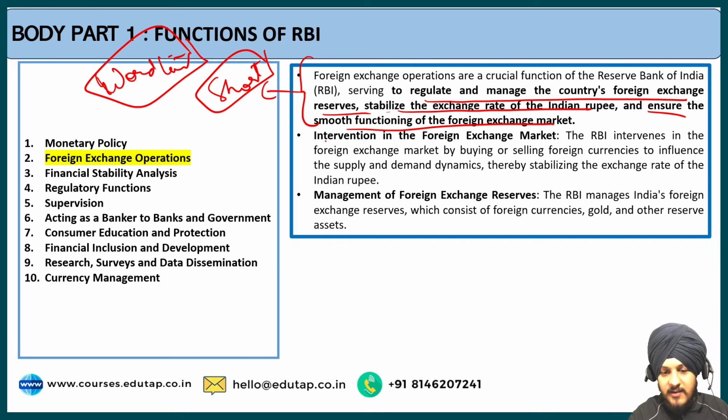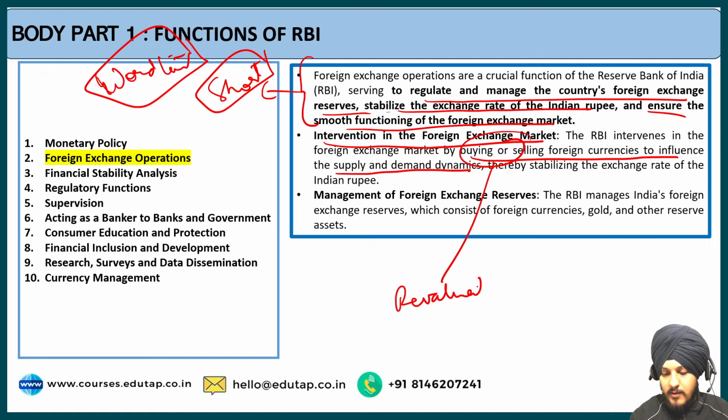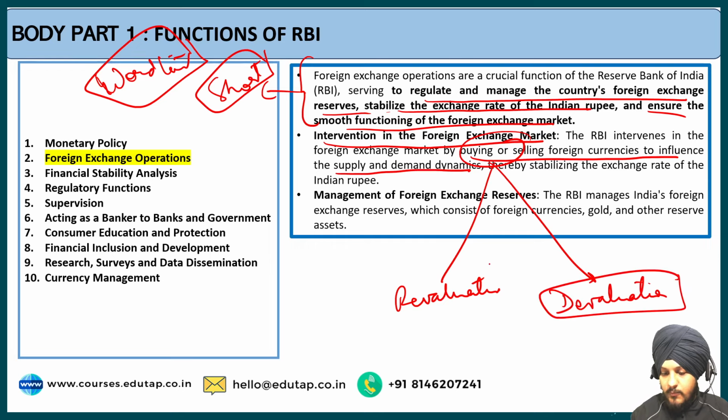The next thing is intervention in the foreign exchange market. The RBI intervenes in the foreign exchange market by buying or selling foreign currencies to influence the supply and demand dynamics. So how is it doing that? Through revaluation and devaluation. This is the approach that the RBI follows.